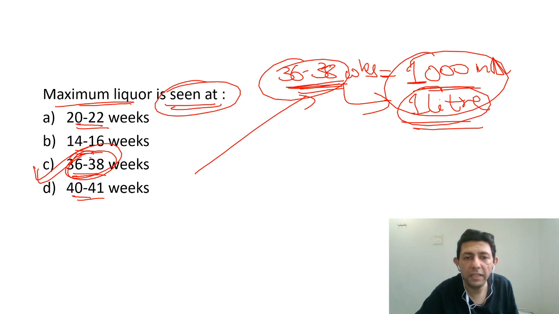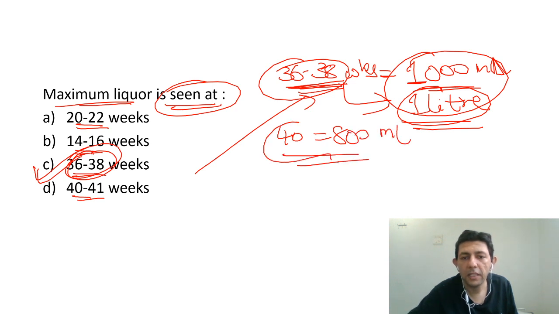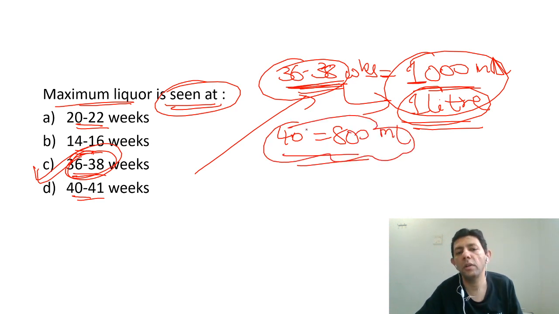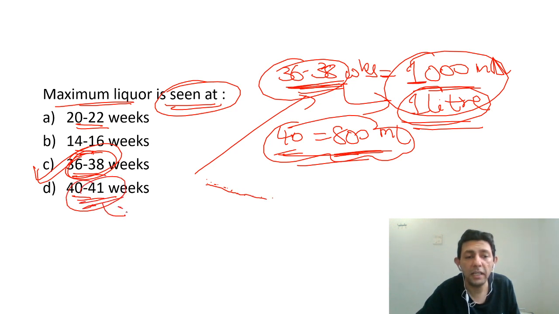By 40 weeks, the liquor will further drop down to 800 ml. Again, a very popular number expected to be remembered by the student. That's at 40 weeks of gestation, the liquor is 800 ml. And then we know as the days advance, 41, 42, the liquor keeps on becoming less, and therefore post-datism, remember, post-datism is when the due date is crossed.